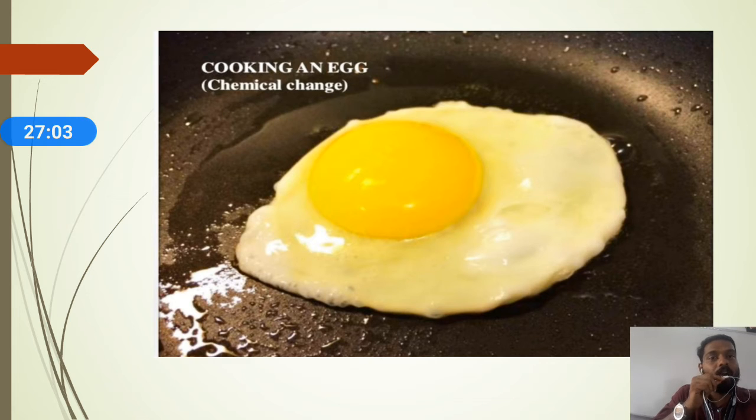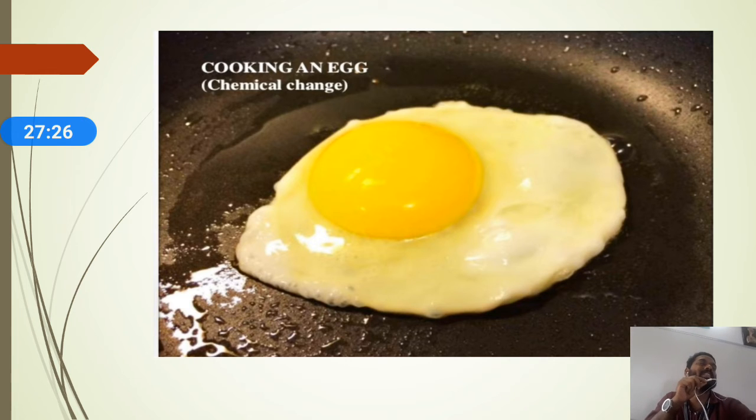So that's why cooking an egg, whether you make a boiled egg, a fried egg, or an omelette, it's purely a chemical change, as well as an irreversible change. So now we can move to the next examples.